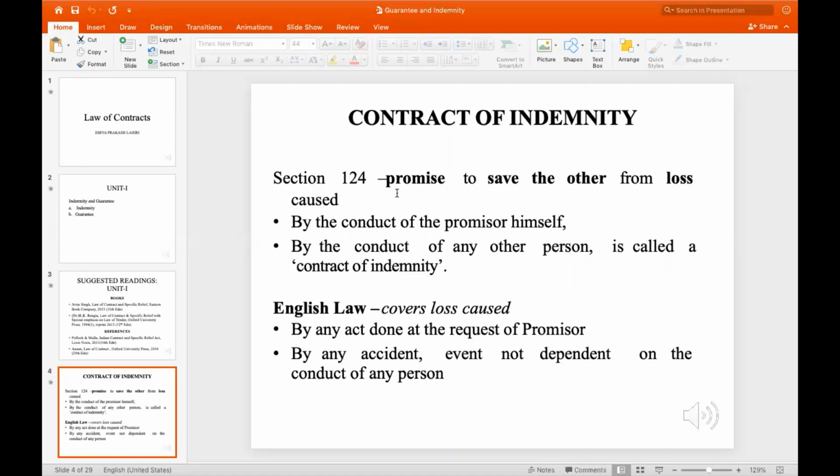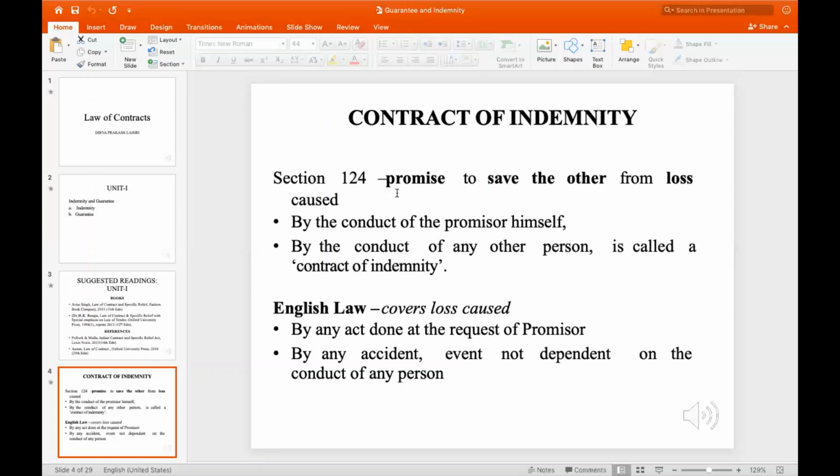In English law, the purpose of a contract of indemnity is to cover the loss caused by any act done at the request of the promisor. So when the promisee does an act at the behest of the promisor, the promisor is responsible for paying off the liability.